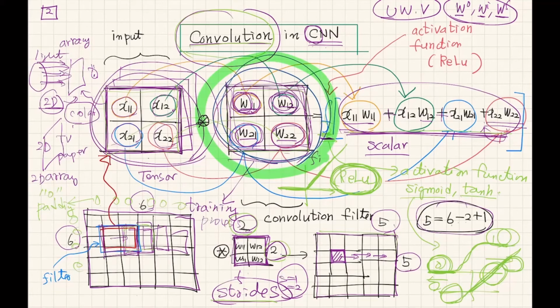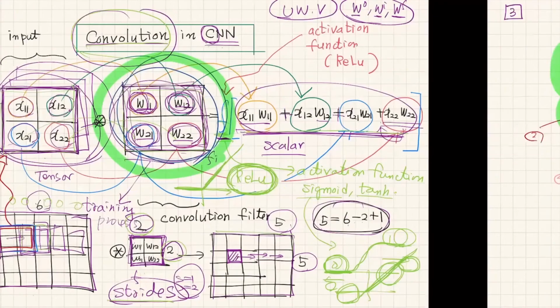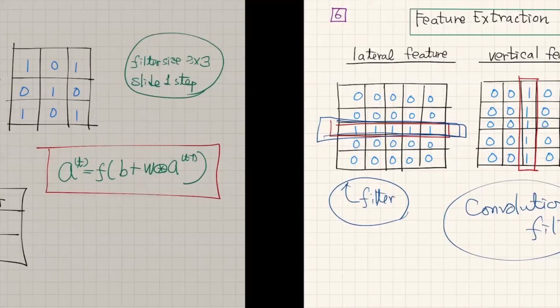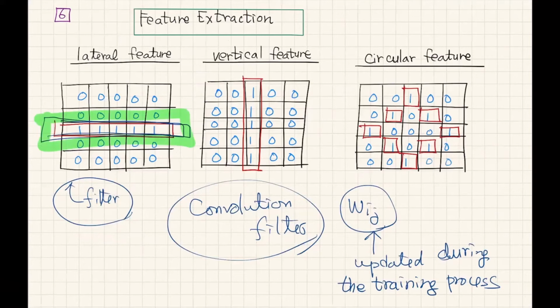And then I assume that the matrix form has this shape. That means that the convolution process and filter function is to identify the lateral feature. After the training, let's assume that your filter has this kind of vertical shape. That means that the filter's function is to do vertical feature extraction.